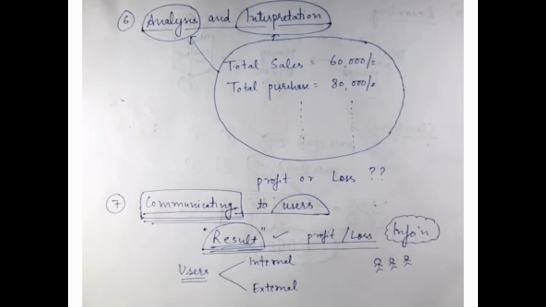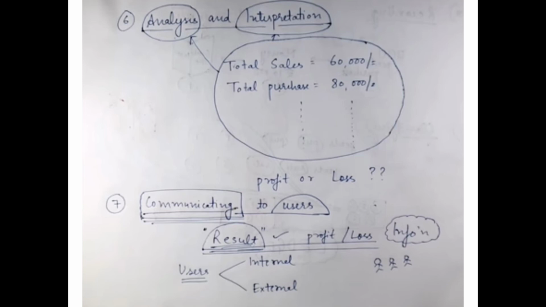And seventh process, it's an important process, communicating to users. Communicating to users means accounting information should be made available to internal and external users. Now there are two types of users, internal and external. Okay, so we have to give the report to them.